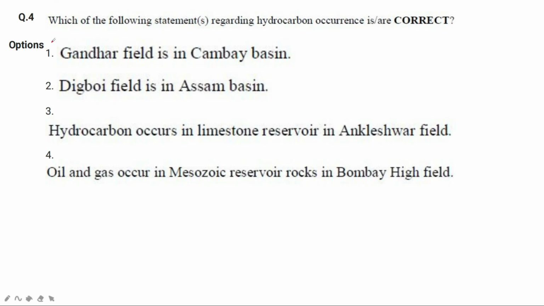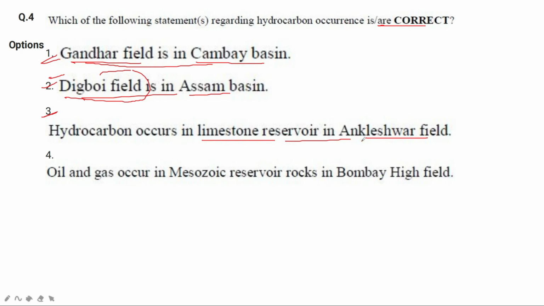This question is a factual question, just testing your learning power. Which of the following statements regarding hydrocarbon occurrence is/are correct? The first option is Gandhar field is in Cambay Basin. Yes, this is correct, and Ankleshwar field is also of Cambay Basin. Digboi field is in Assam Basin. Yes, this is also correct.